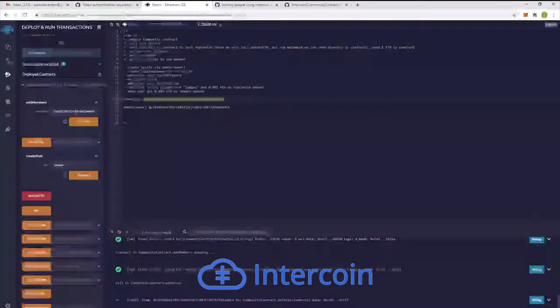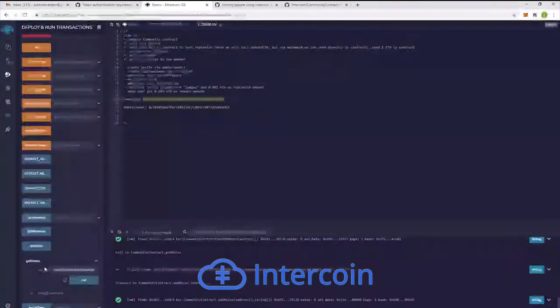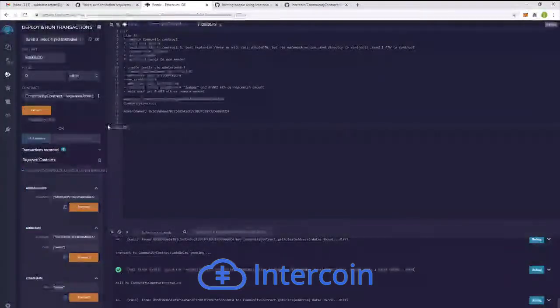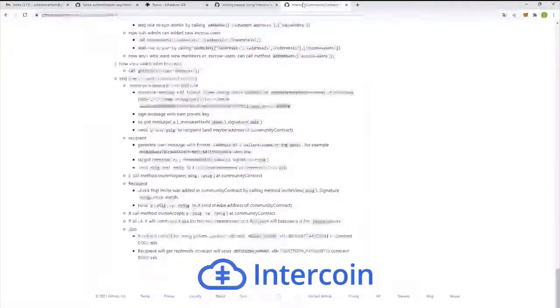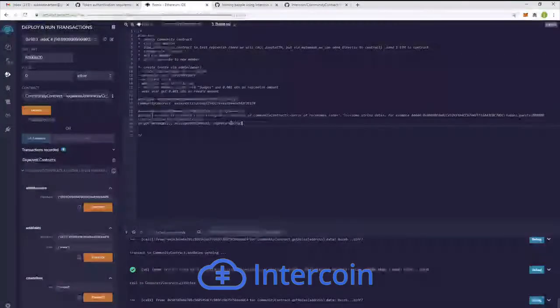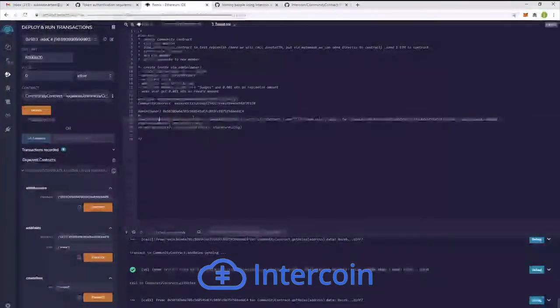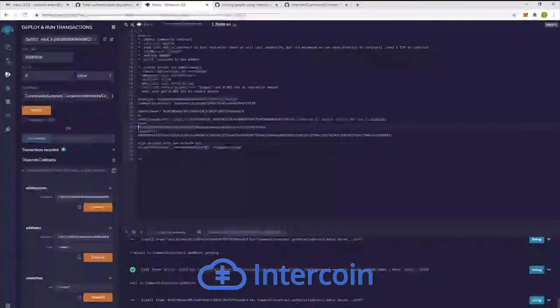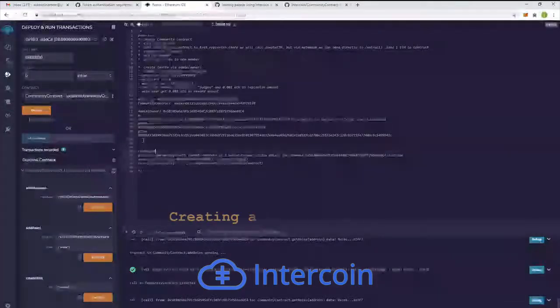This demo shows off only one of many possible blockchain applications that Intercoin develops for communities worldwide. We like to call it DeFi 2.0 because it basically serves entire organizations. In this case, we're going to talk about how a company or organization can pay out to people, employees, contractors, and so on. So let's get started.